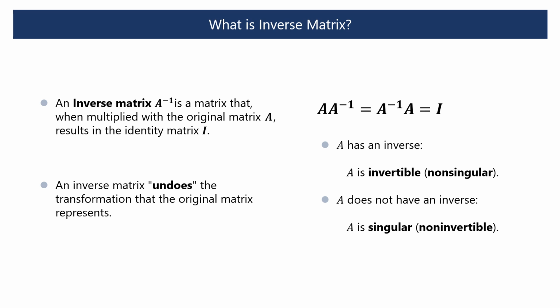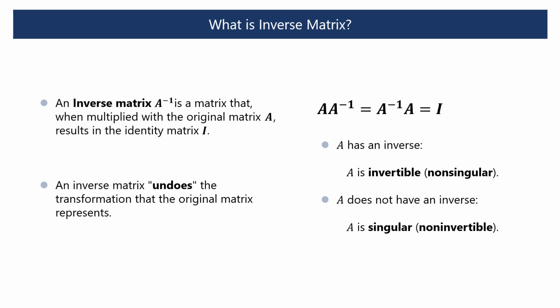An inverse matrix is a matrix that, when multiplied with the original matrix, results in the identity matrix. In simpler terms, an inverse matrix undoes the transformation that the original matrix represents. For a square matrix A of size n by n, the inverse of A, denoted as A superscript minus 1, usually read as A inverse, is a matrix of the same size as matrix A, and this equation holds. Here, I is the identity matrix of size n by n, with 1s on the diagonal and 0s elsewhere.